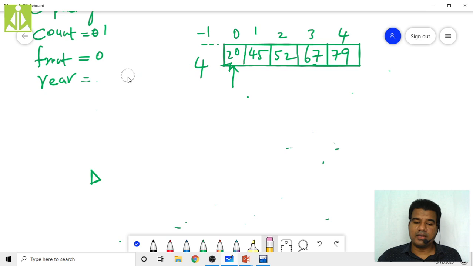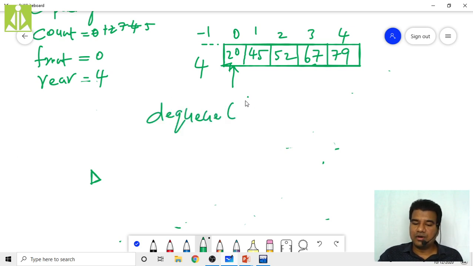My rear is 4 now, as you can see. Every time whenever I am inserting an element, first count became 1, then it became 2, 3, 4, because every time we are doing count plus plus. So as I have 5 elements over here, my count will become 5 now. Next is the DQ function. DQ will not take anything, but it will return the element, whatever type we have here.